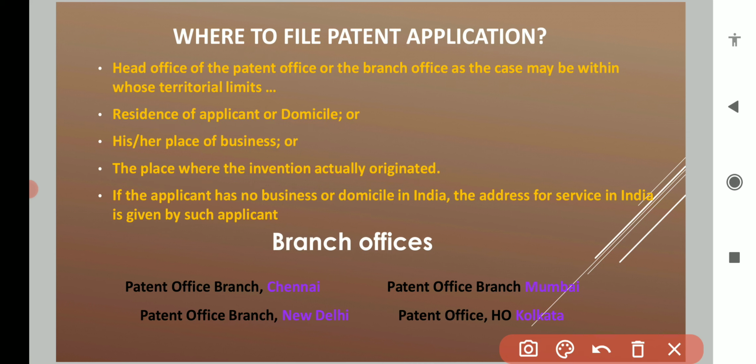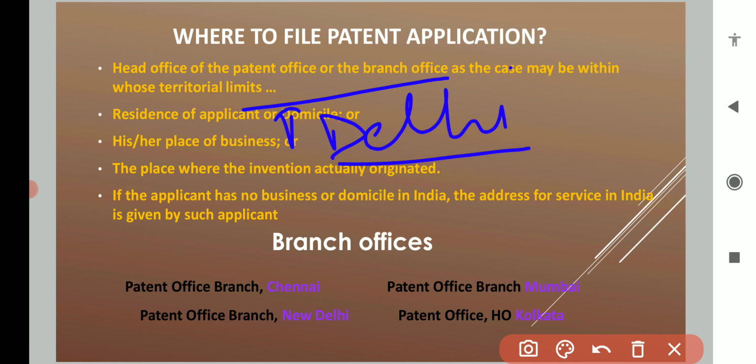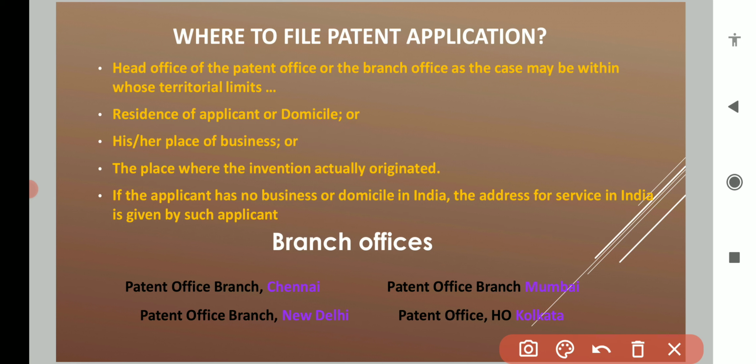Means you have worked in a certain area. For example, you have worked in a lab in Delhi, so you can file a patent in Delhi. Whether you are a resident of Delhi or not doesn't matter. If your invention actually originated there, you can file a patent there also.